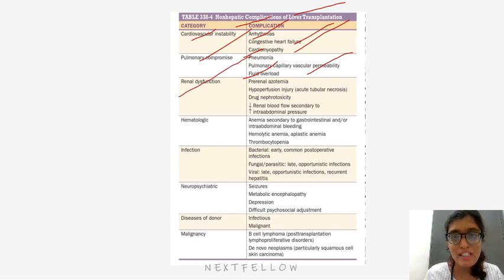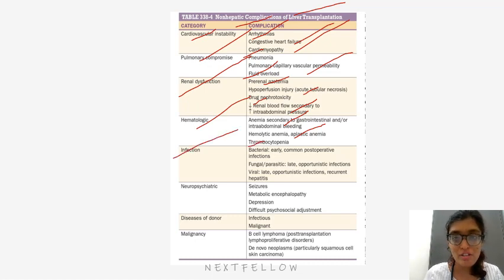Renal dysfunction, obviously there will be prerenal azotemia, hypoperfusion injury, that is acute tubular necrosis, drug nephrotoxicity, decreased renal blood flow secondary to increased intra-abdominal pressure. Hematologic complications will be anemia secondary to gastrointestinal and/or intra-abdominal bleeding, hemolytic anemia or aplastic anemia, and thrombocytopenia.